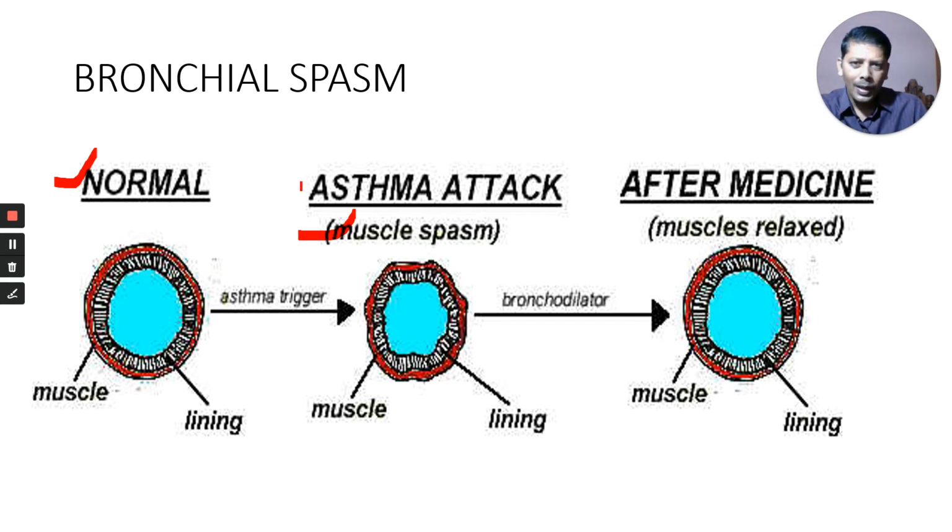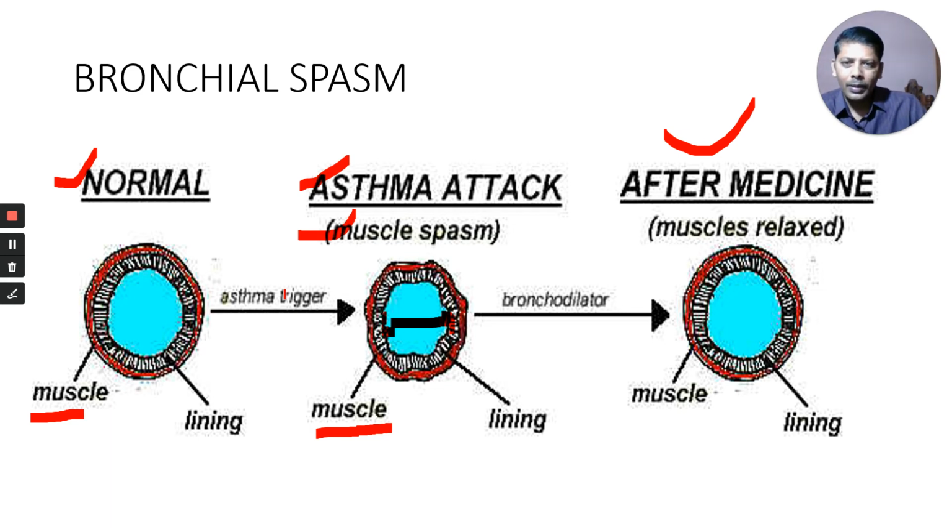And here, the asthmatic attack: the person who has asthma, his bronchi are like this. Next, after using medicine, it again becomes normal. This is the muscle, which involuntarily contracted. Therefore, this is the lumen, and here the lumen becomes narrow compared to this one. A smaller lumen is present here.